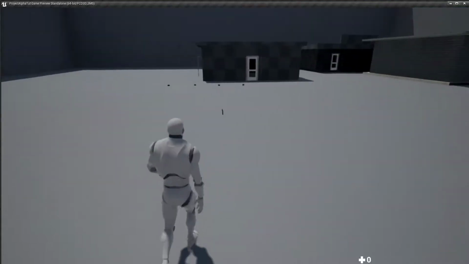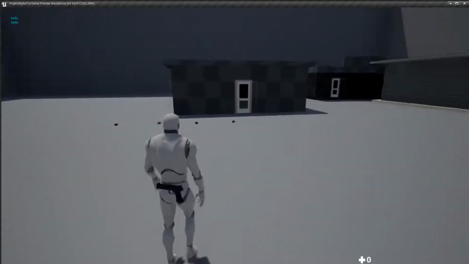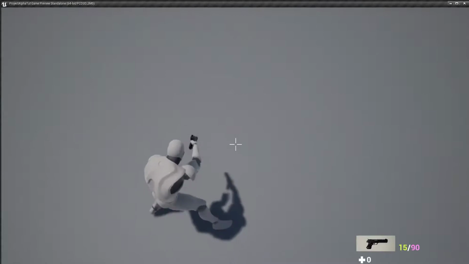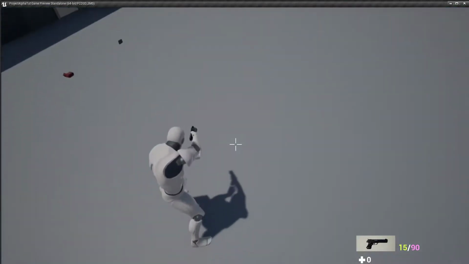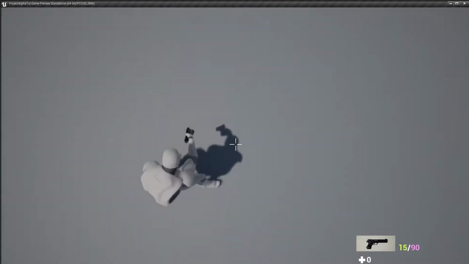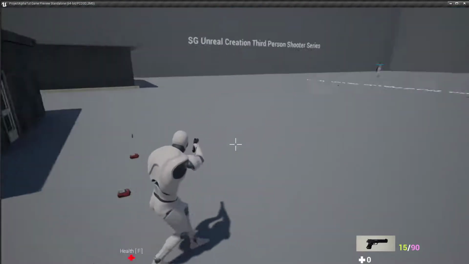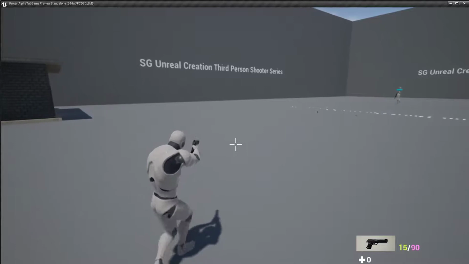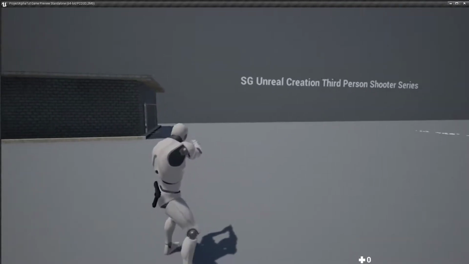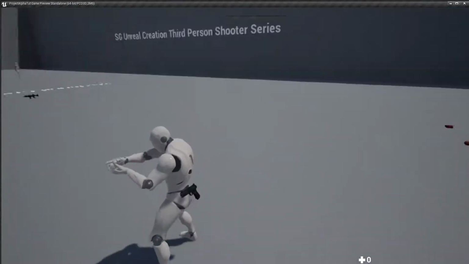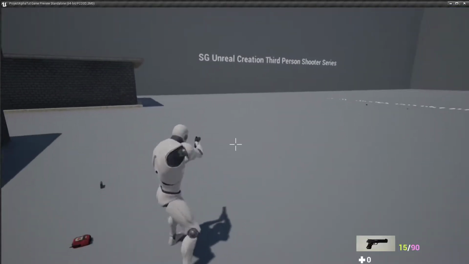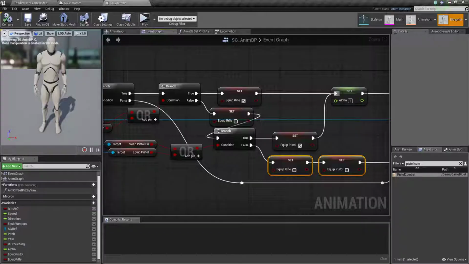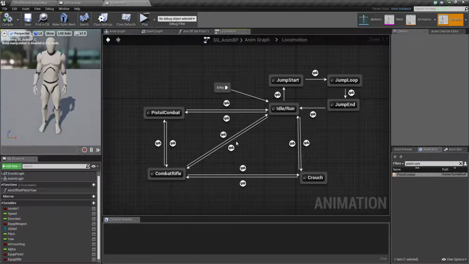So if I pick this, yeah, this will work, but the aim offset is not working. It takes the rifle aim offset, so that's why it's not working. Unequipping. So right now it doesn't understand. We unequip, it won't go into that, not over here.